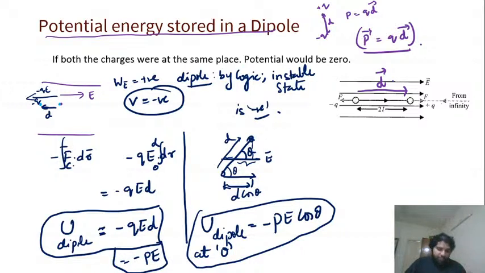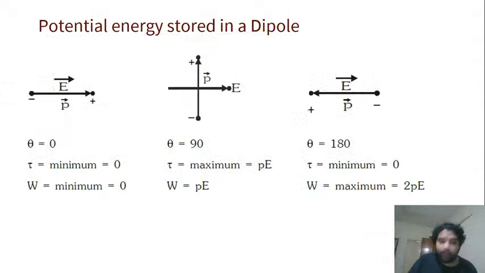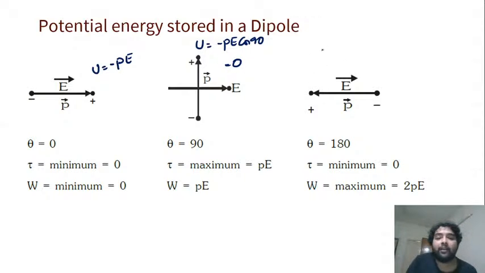So we understood the potential due to a dipole is minus PE cos theta. Now, potential energy stored in a dipole. How do you define potential energy stored in a dipole? Initially, at this case, the potential is minus PE, because the angle is 0 and both are along the same direction. At this point, the potential is minus PE cos 90, which is equal to 0. And here, potential energy is minus PE cos 180.